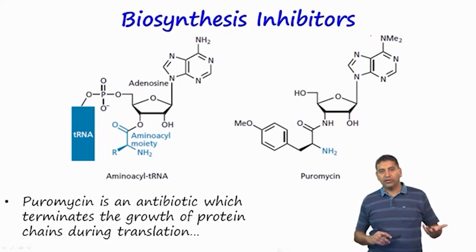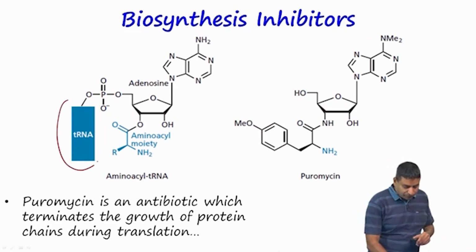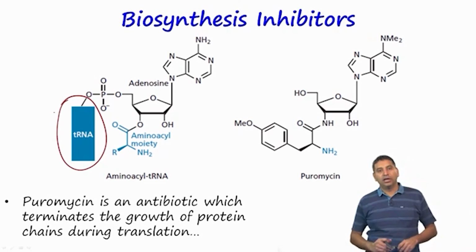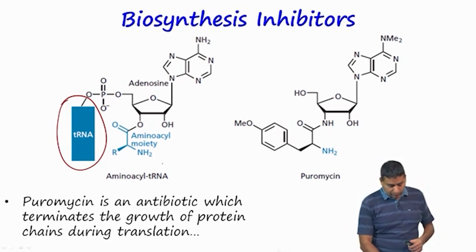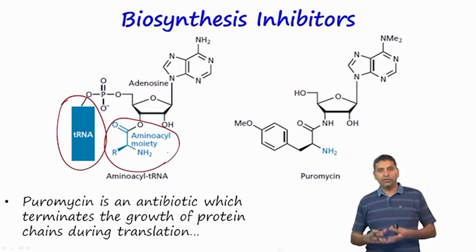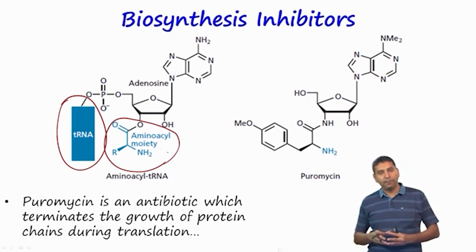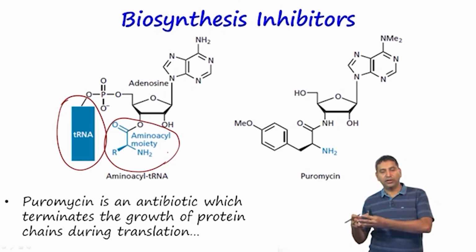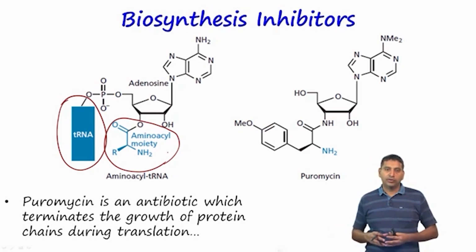Proteins are synthesized by using the machinery of RNA, and RNA has this aminoacyl tRNA, which is shown here, which is then bound to the amino acid as shown here. This is the charged or the armed tRNA, and then it goes and binds in the ribosome, and once it binds, it is going to transfer this amino acid to the growing peptide chain.